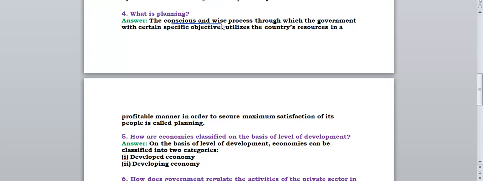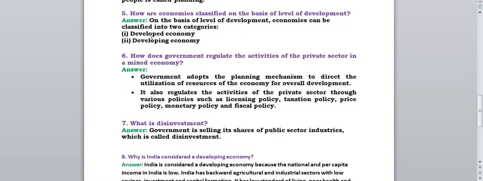Okay, so you have to remember it is a conscious and wise process through which the government with certain specific objectives utilizes the country's resources in a profitable manner in order to secure maximum satisfaction of its people. It's called planning. Next question, question number 5.